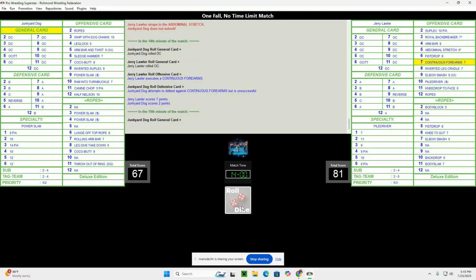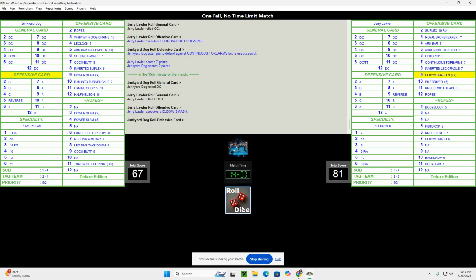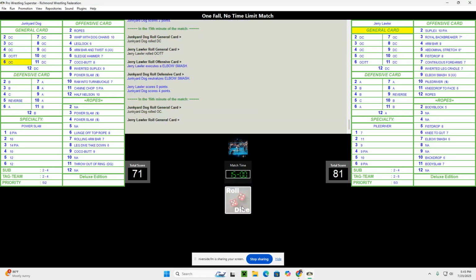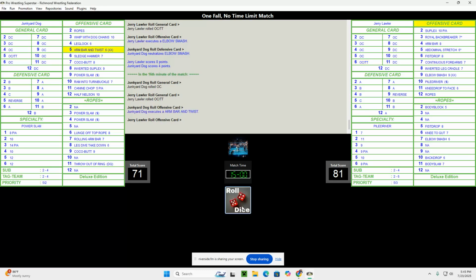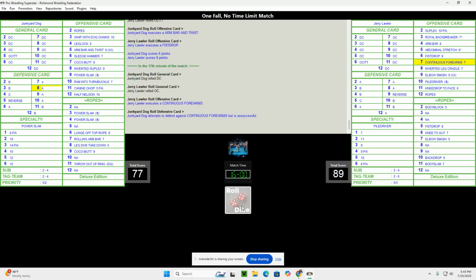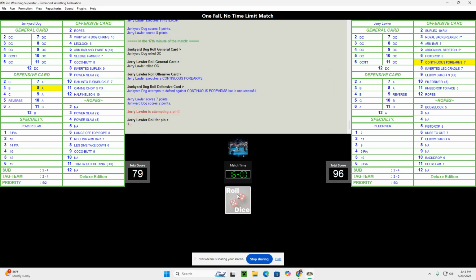No, too early. We're not going for the pin just yet. Oh, and he neutralized that move, so that's good. Let's see if he can take advantage now. All right, still fairly even. Jerry Lawler now with continuous forearms once again. His pin attempts are getting better. We're going to at least go for it now.